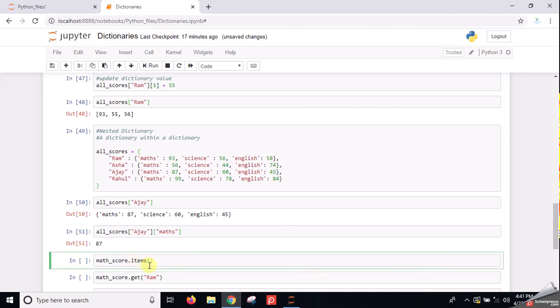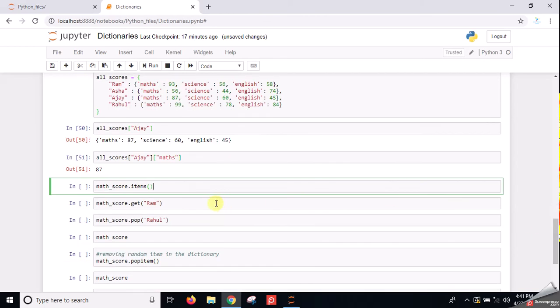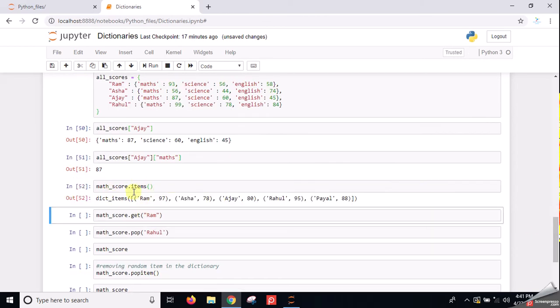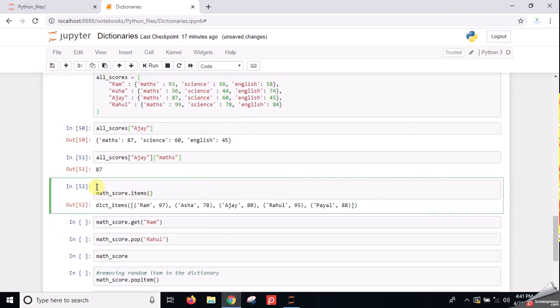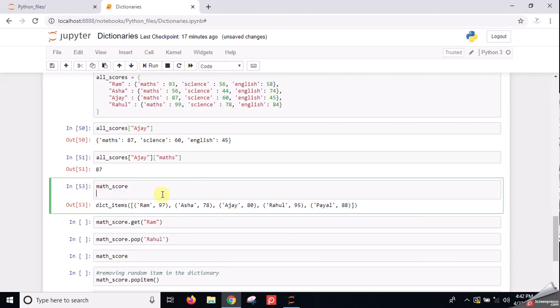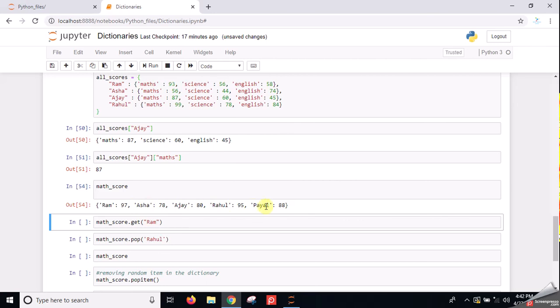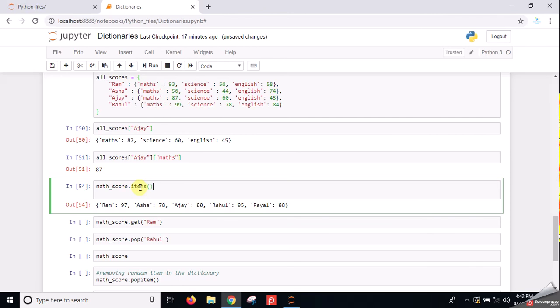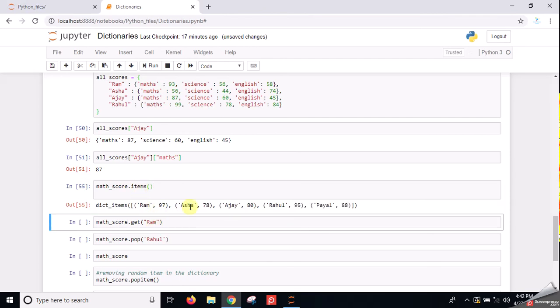Okay. Now items is also a function. Here we can get the item values like this. In the items we will get each first value. Math scores we already defined earlier. Maybe you forgot it, so I am printing first the math scores. Just check. This is the math score. Now I will print the math score items. Now it will give me the pair of each item in tuples.